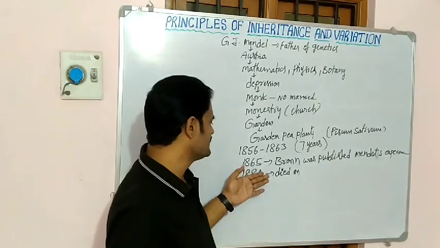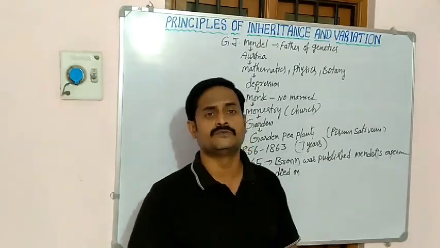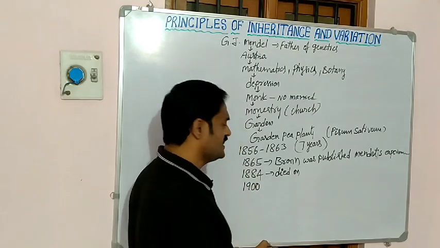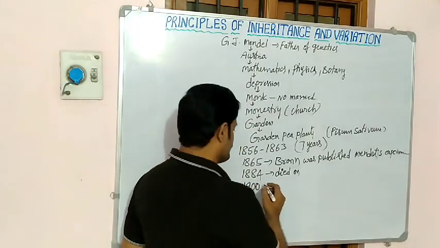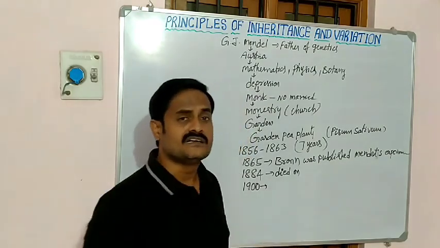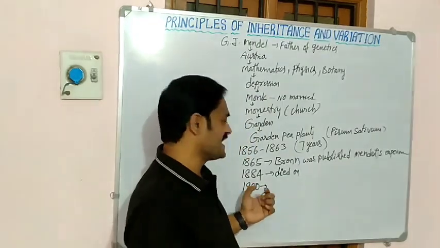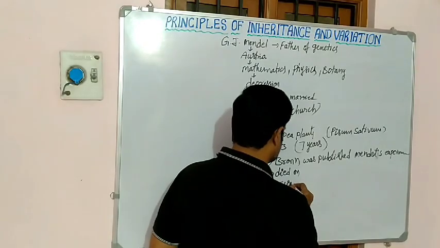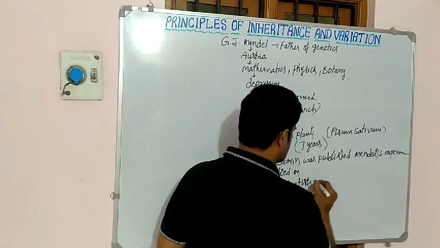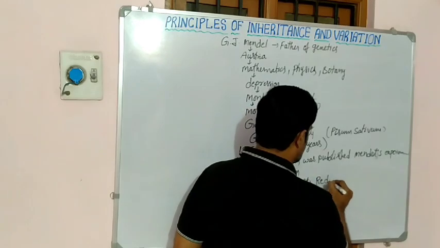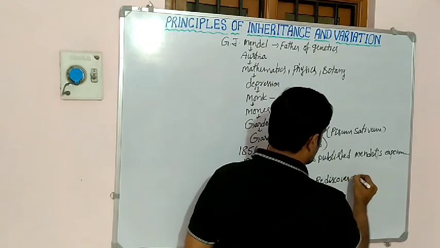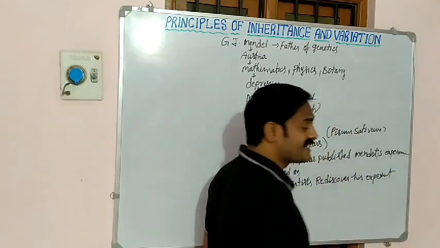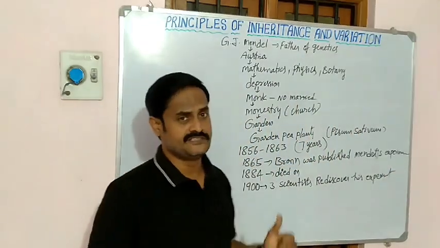After he died in 1884, a few years later, in the year 1900, three scientists rediscovered his experiments. They rediscovered his experiments individually.